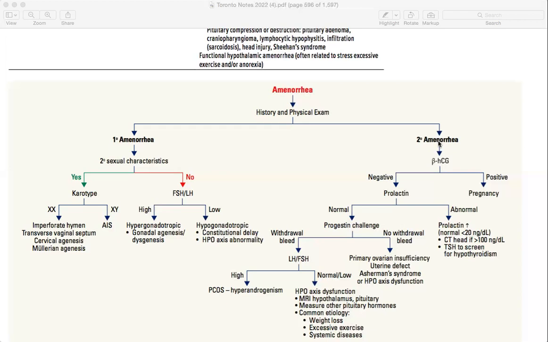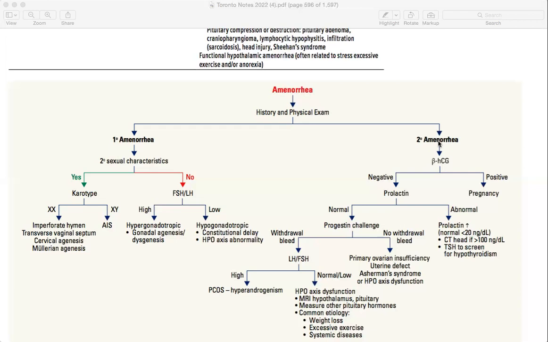Then comes secondary amenorrhea. That particular female already had menses, but now there is a time that she is not menstruating. So the first thing that you need to rule out, regardless of anything, if that person is presenting to you with secondary amenorrhea, you need to rule out pregnancy until proven otherwise. This is a clear cut statement. Any person who presents to you saying she doesn't have menses for the last particular days, and she already had menses in the past, the first thing you need to do is beta hCG, and if it's positive, pregnancy.